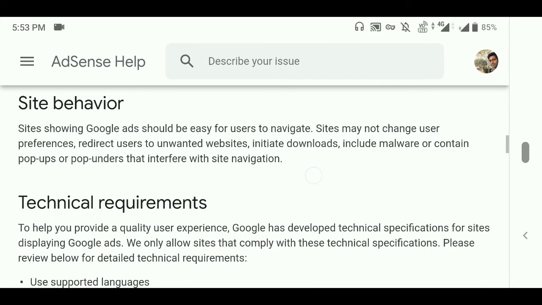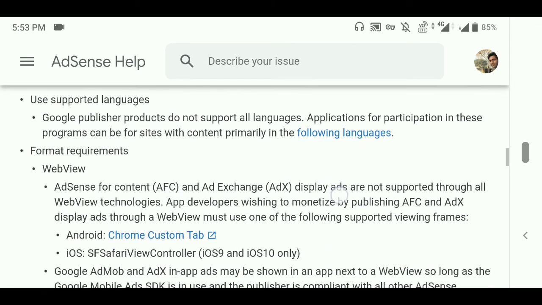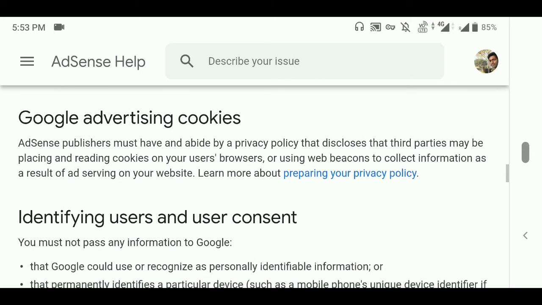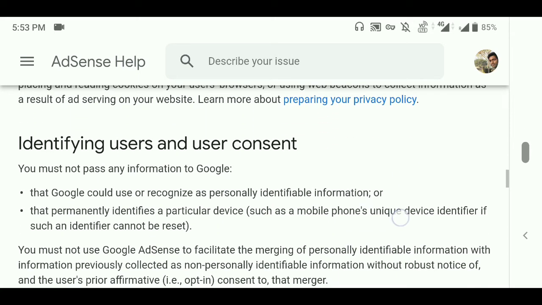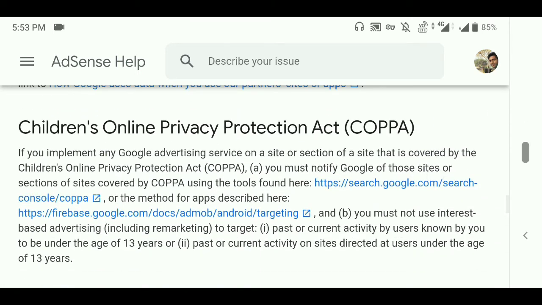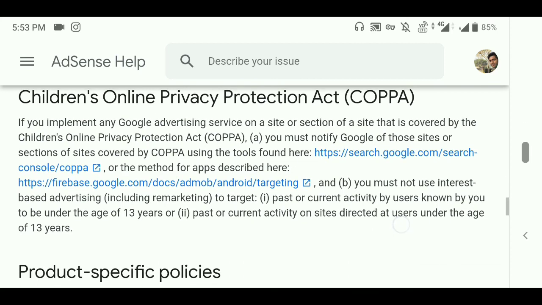Then the support team and technical requirements like Google Webmaster, which you can add. I showed it in the previous videos. You can identify the users and the privacy policy. This is about children's online privacy, COPPA. It mainly applies to children, and it is mandatory to mention whether the video is for under 13 or above 13 age. If you are a YouTuber, I hope you are well aware of this policy. So you should mention whether the content is for children or for adults.